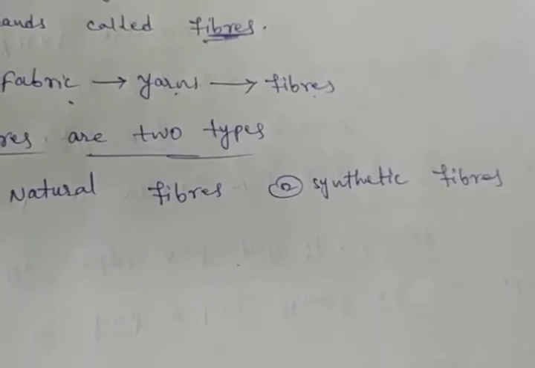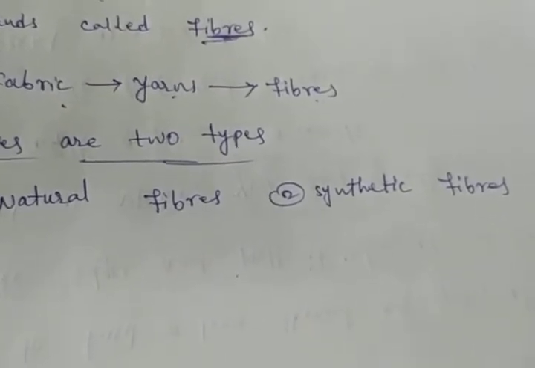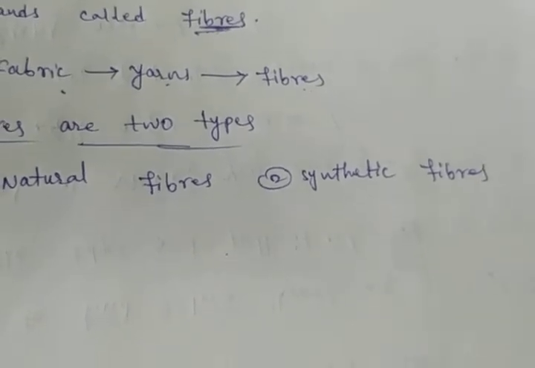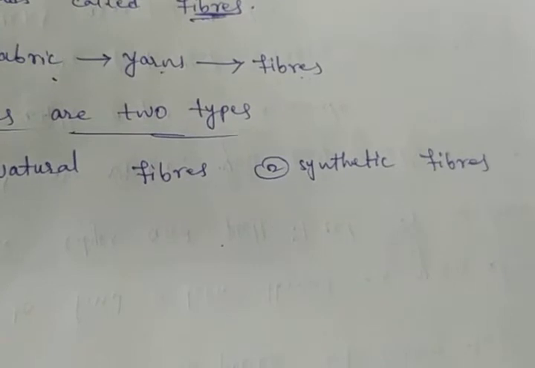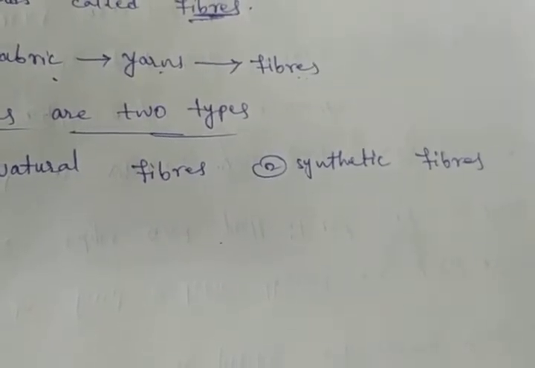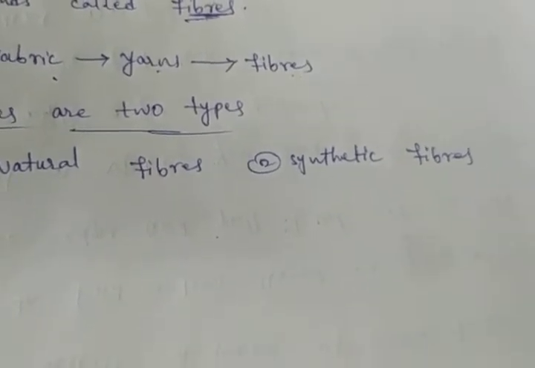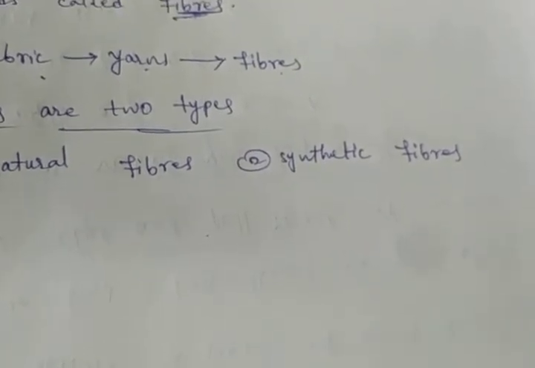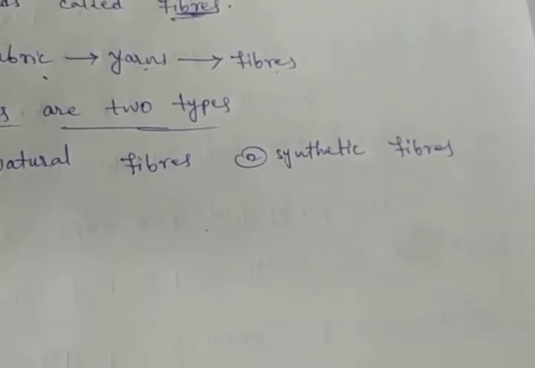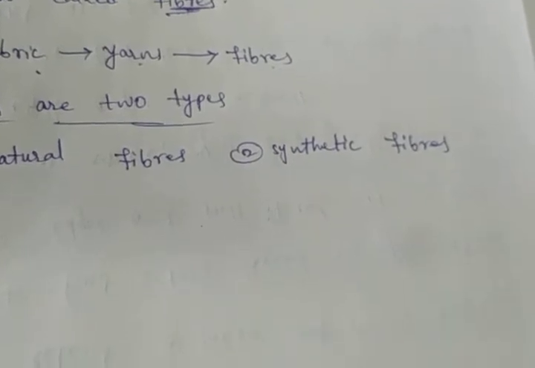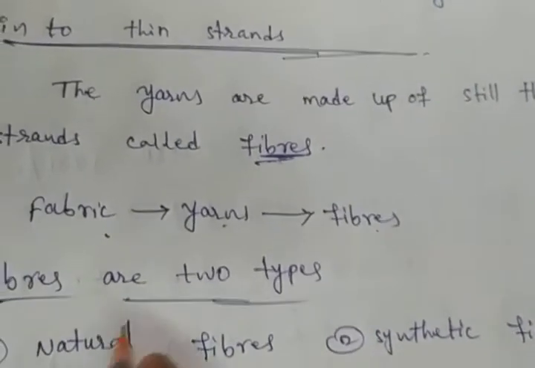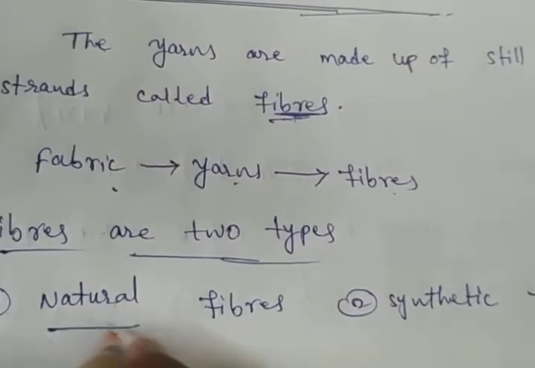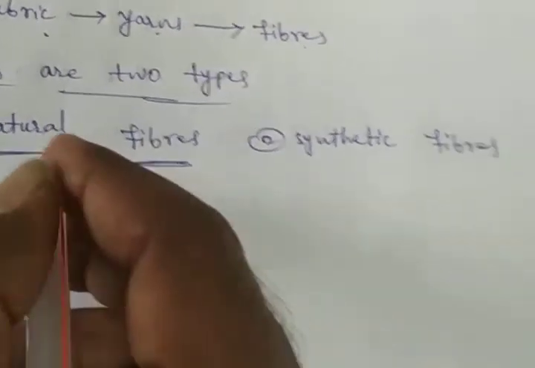So what are natural fibers? The fibers of some fabrics such as cotton, jute, silk and wool are obtained from plants and animals. These are called natural fibers. Which fibers are obtained from plants and animals? These are called natural fibers.